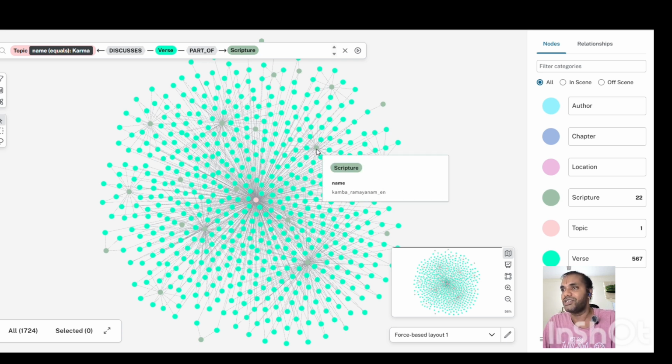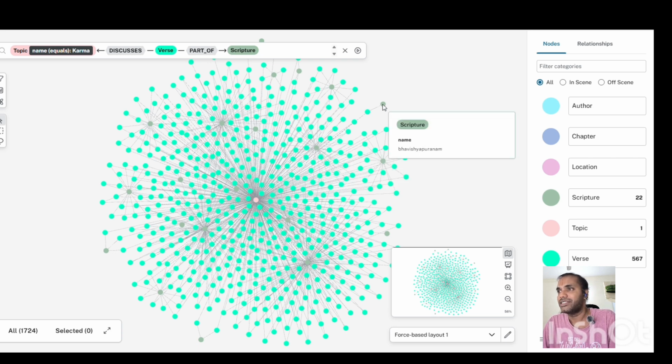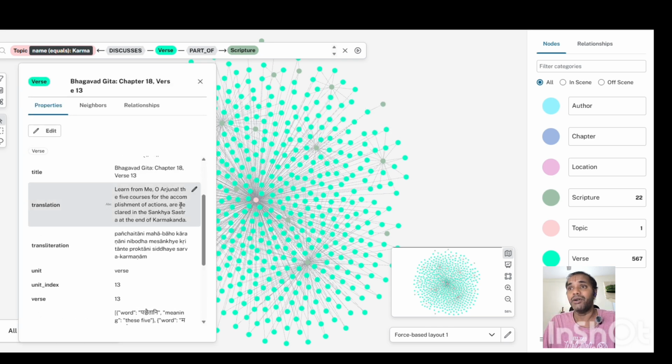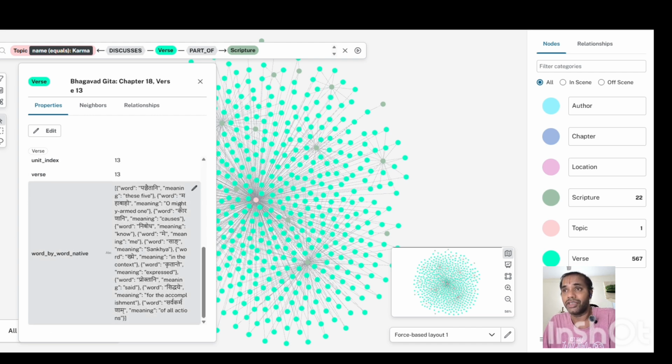Okay, the scripture is Kamba Ramayanam, for example. When I mouse over, you could see that. This is Bhavishya Puranam. This is Bhagavad Gita, right? Now, each green dot that is connected to this dark green dot, that is the verse itself. That's the sloka. So I can click on it to open it, and I would be able to see all about that particular verse and why it's classified as talking about karma.